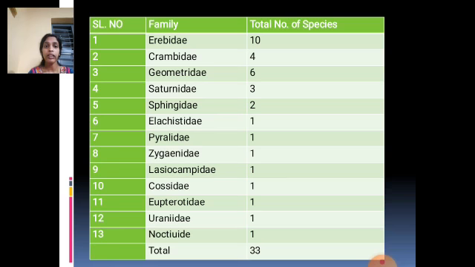Among all these, the family Erebidae has the highest number of species. We noticed that in Sringeri, nearly 10 species are present in the family Erebidae, followed by Crambidae, which has 4 species, and Geometridae, which has 6 species, followed by Saturniidae and Sphingidae. The remaining families, from Elachistidae to Noctuidae, have only 1 species each. By this we can say that the family Erebidae has rich diversity.